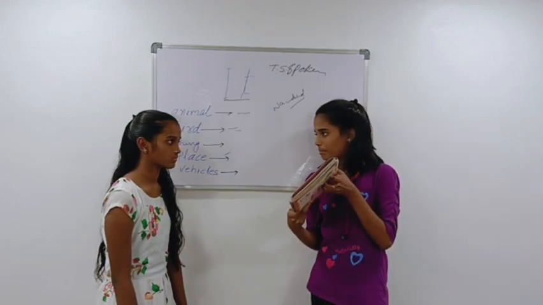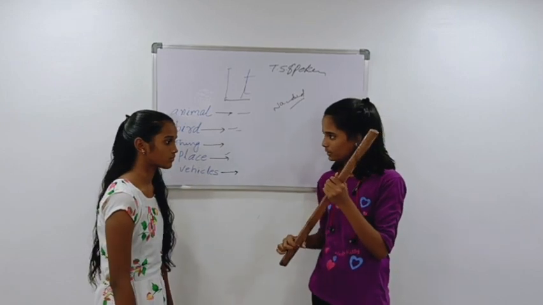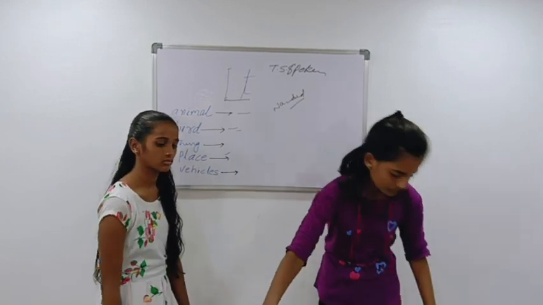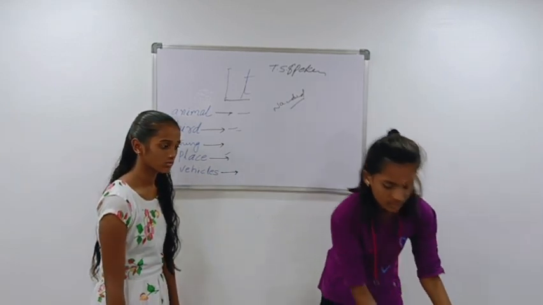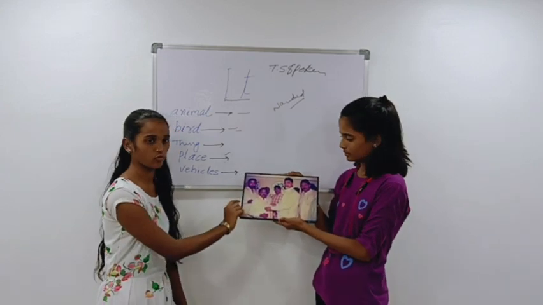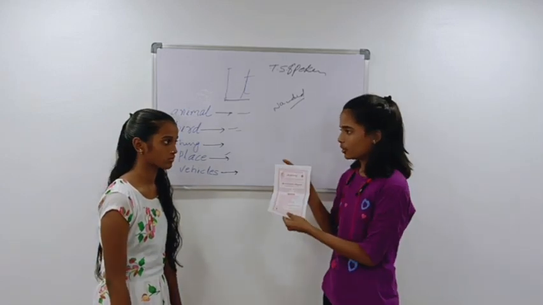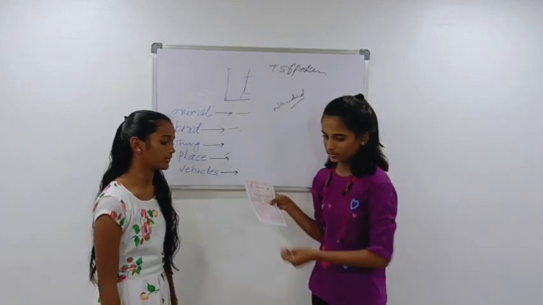Is it a pad? No, it is not a pad. It is a book. Is it a rope? No, it is not a rope. It is a stick. Is it a board? No, it is not a board. It is a photo. Is it a book? No, it is not a book. It is paper.